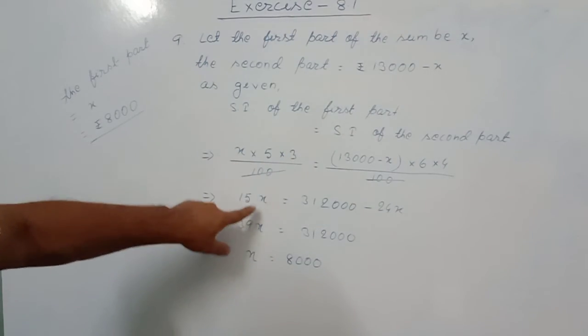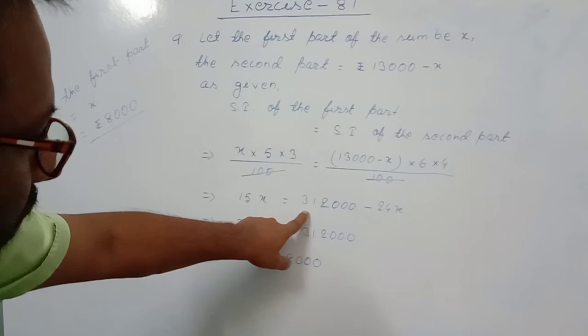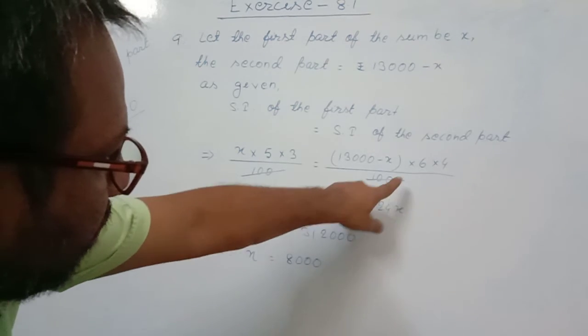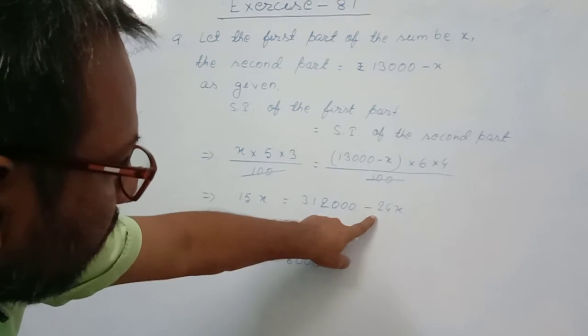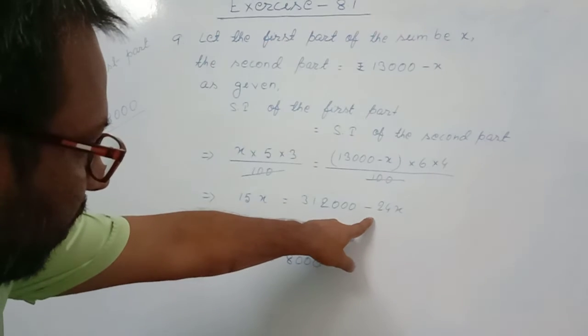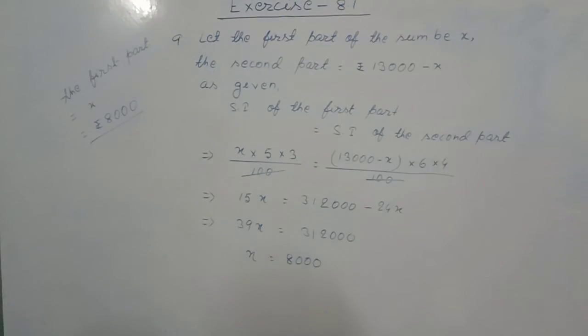5 3s are 15x equal to 24 into 13,000, equal to 3,12,000 minus 6 4s are 24 into x, 24x. I have changed the side. By the rule of transposition, minus 24x came this side. After coming this side, it became plus 24x.